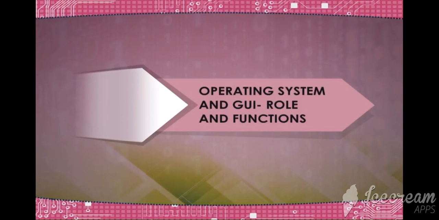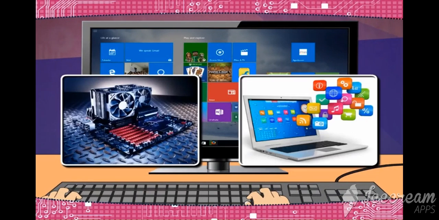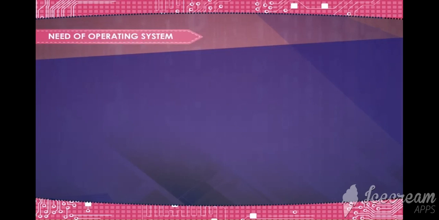Operating system and GUI role and functions. An operating system (OS) is an essential component of a computer system. It is the system software that manages computer hardware and software resources and provides common services for computer programs.